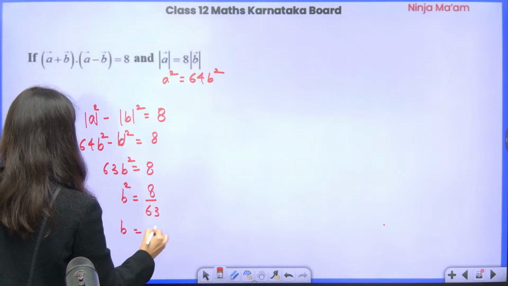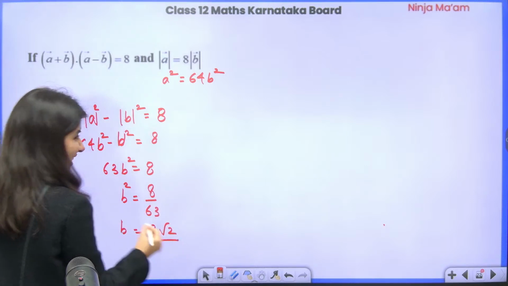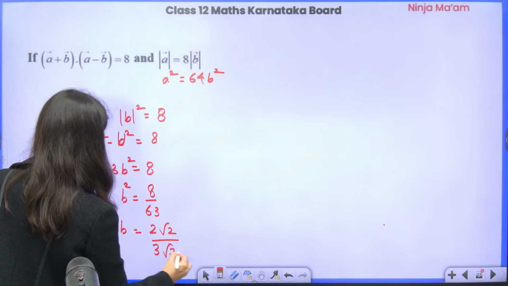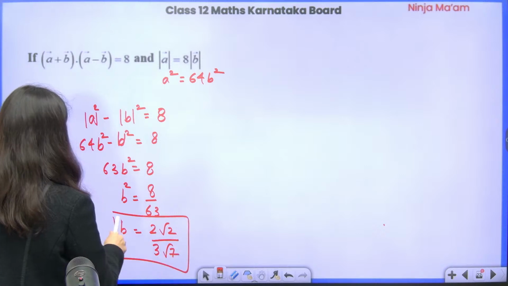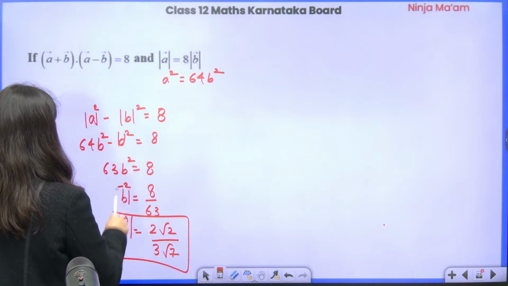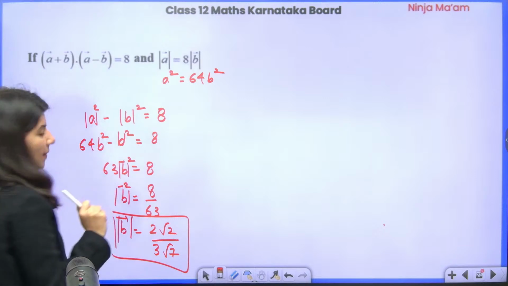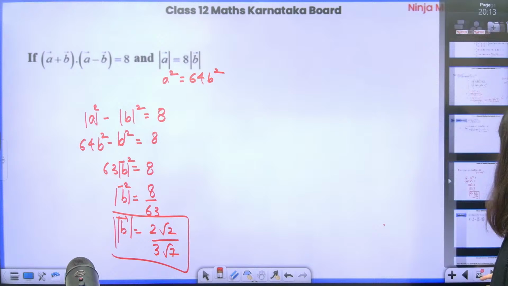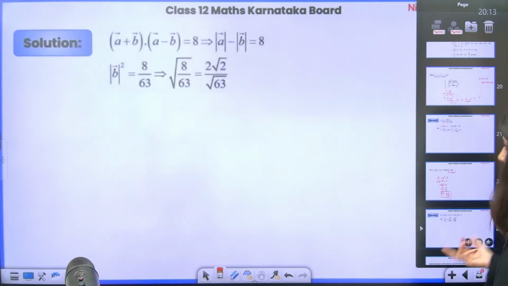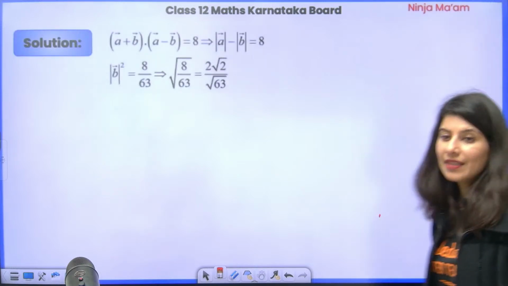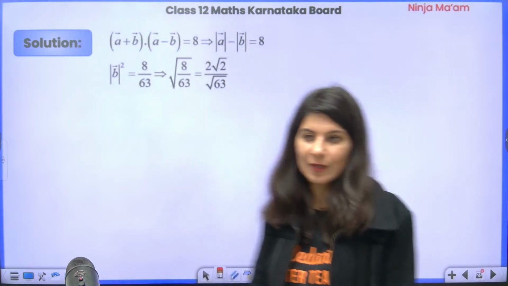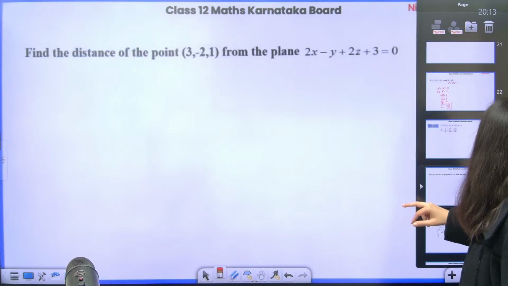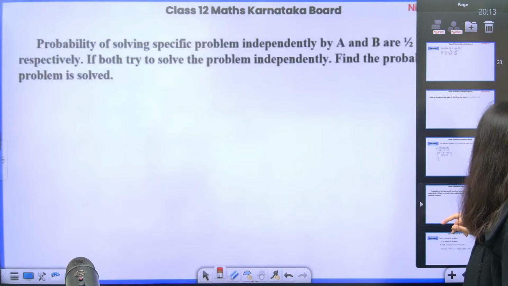So b is equal to 2 root 2 upon 63. 9 sevens are 63, so 3 root 7. This is your b, magnitude of b. Okay, magnitude of b. Getting it? 2 root 2 by 3 root 7, or you can write root 8 by root 63 as well. That is going to work as well. So this is how you write the solutions in your examination. Then we are having plane is deleted, right?